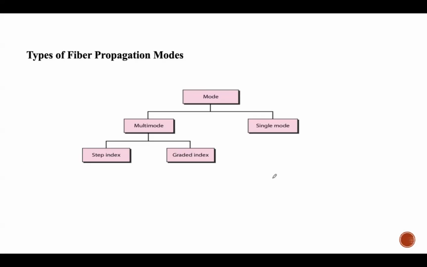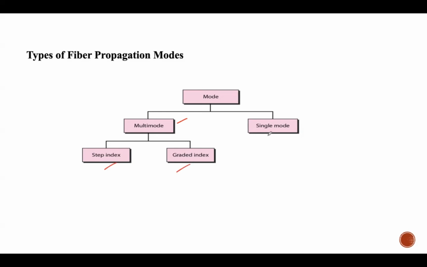So coming to the types of fiber propagation modes, it is divided into two categories, multi-mode and single mode. The name itself indicates that it is multi-mode. That means multiple beams from a light source move through the core in different paths. How these beams move within the cable depends on the structure of the core. So we'll see that. And in multi-mode, again, we have two categories, step index and graded index.